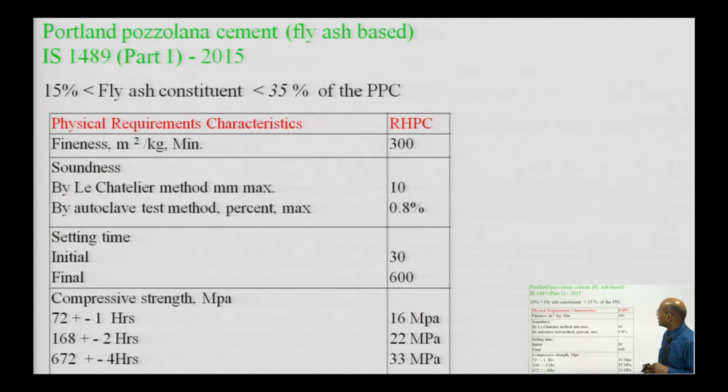Now I would like to discuss Portland Pozzolana cement. This is very important, because in this one it is fly ash that I am discussing, IS 1489 part 1. Some revision came in 2015. So, what are the physical requirements, how much can we put, and what is fly ash? Fly ash is a product we get from thermal power stations; that is a waste material.